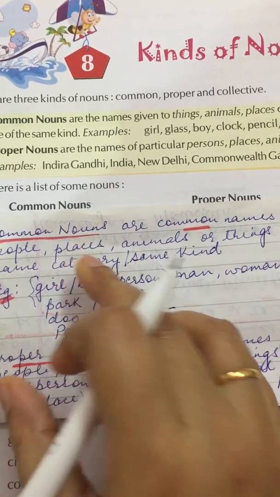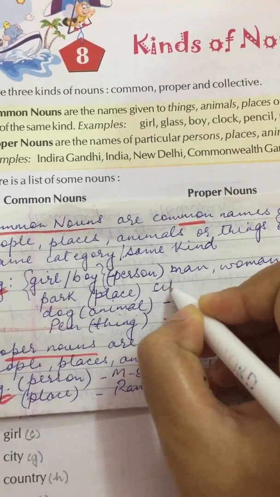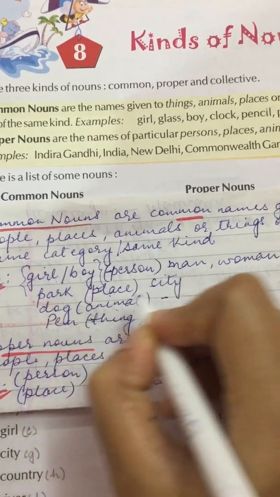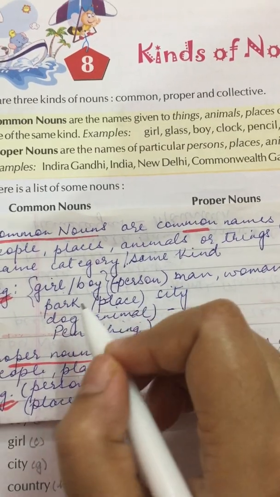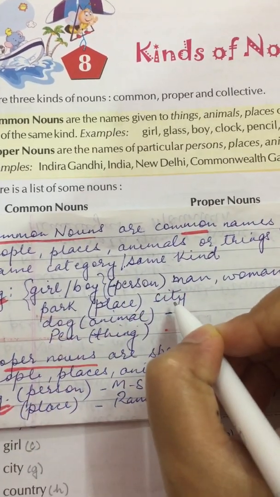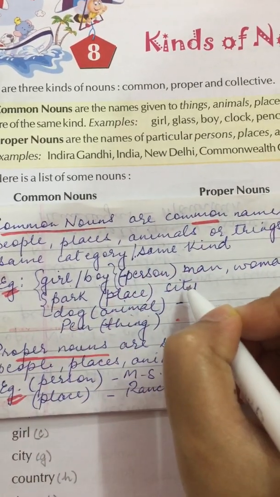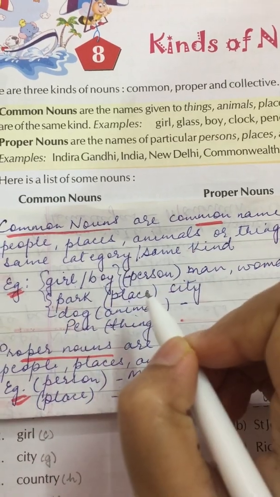When we talk about places, we can write park or city. Okay, we are not giving any names. Alright, it can refer to any park or any city. So these are called common nouns for places.